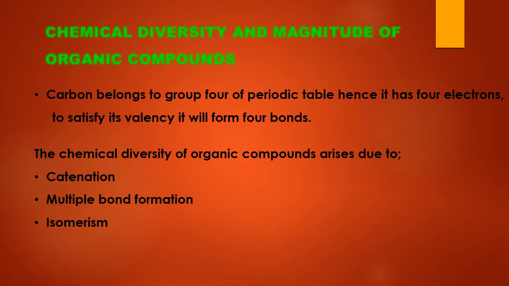A question can be: why is the number of organic compounds so large? Here the answer is that the chemical diversity of organic compounds arises due to catenation, multiple bond formation and isomerism. Due to catenation, multiple bond formation and isomerism, the number of organic compounds exceeds millions and billions.